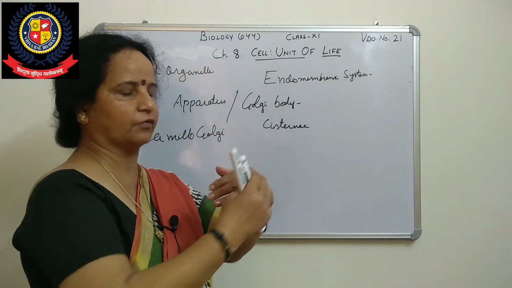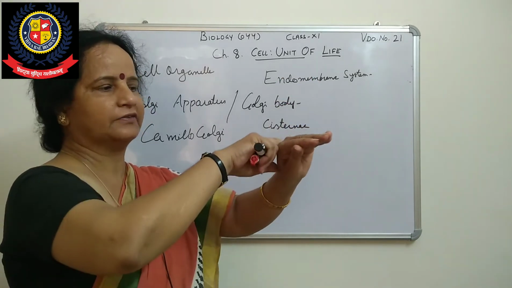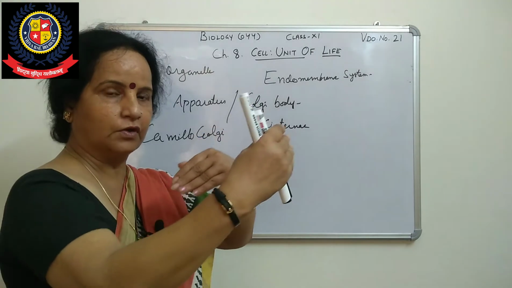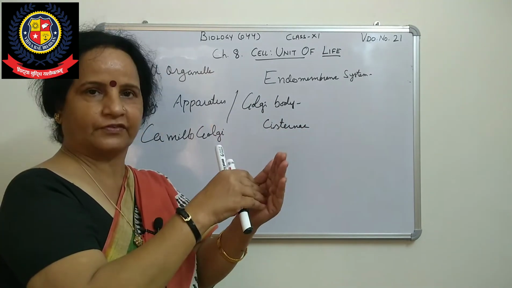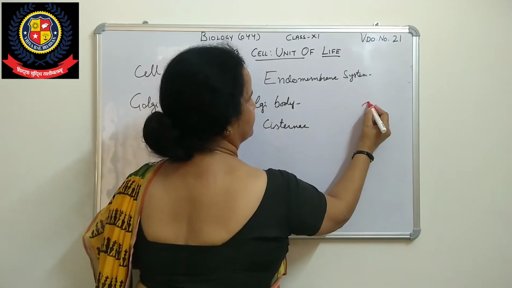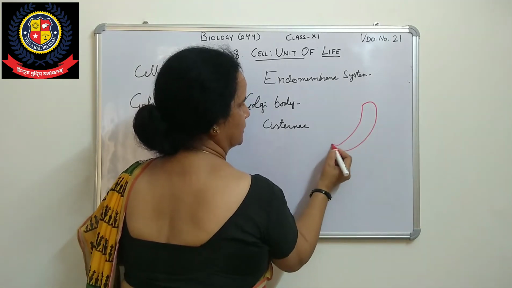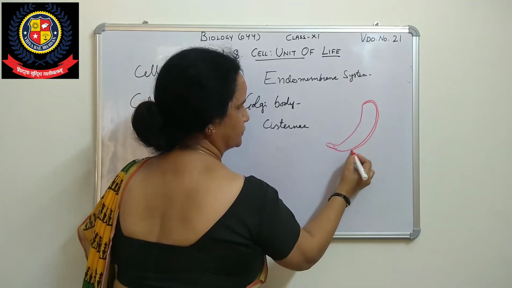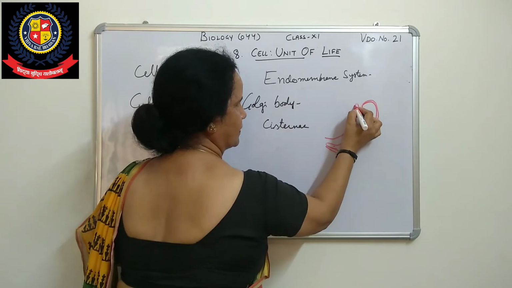The structure is plate-like, disc-like, just like a curve. This is a plate, you can say, like this. On one side it is bulging out, and on the other it is a pressed structure. Like this, and these are membrane bound. Then one more is there.